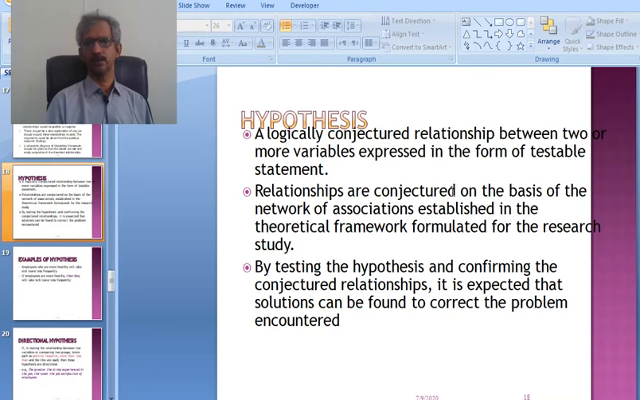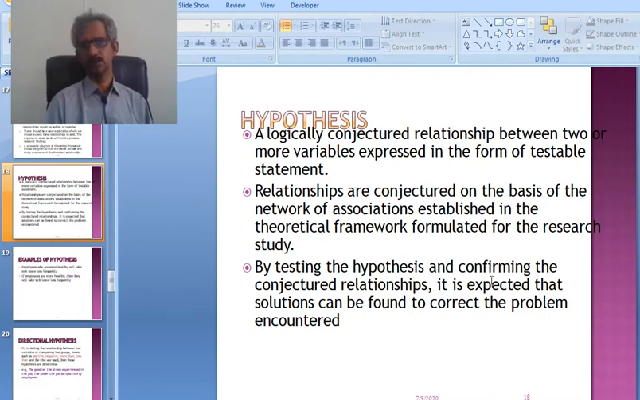Relationships are conjectured on the basis of the network of associations established in the theoretical framework formulated for the research study. It means whatever hypothesis or relationship we are writing or developing here is based on the theoretical framework, the relationship which we built while we were developing the theoretical framework.